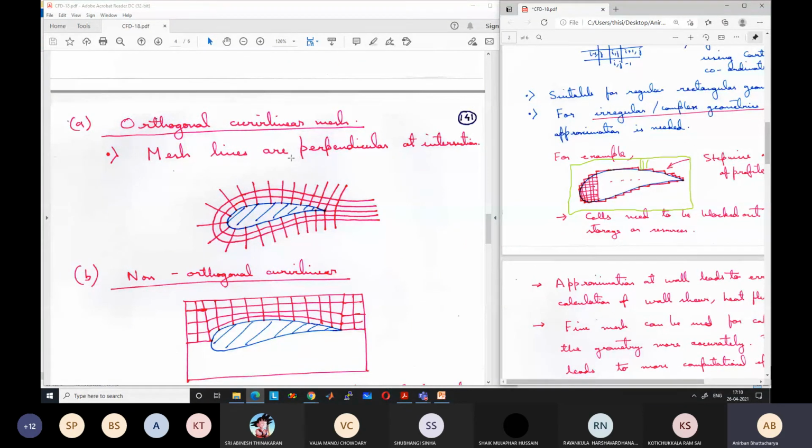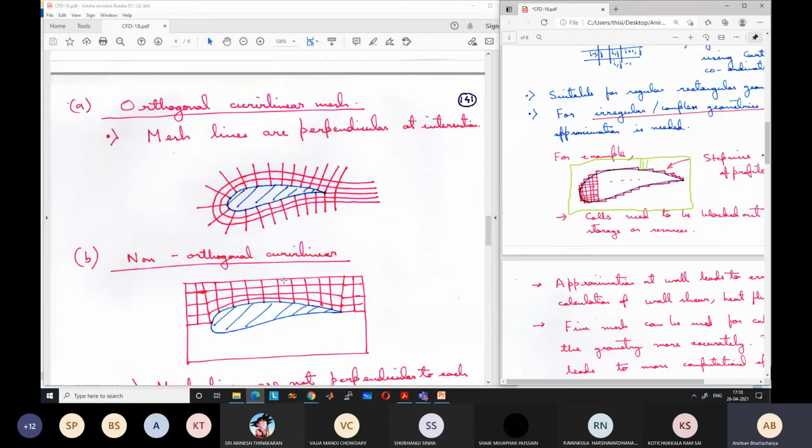For example, in this case, you can see that at the center here, some of the lines, like this line, for example, is not perpendicular to this line. So I have drawn these lines as horizontal, vertical lines, but these lines are curved lines. So the angle is not 90 degrees. Okay. So this is somewhat easier to generate as compared to this. Okay, non-orthogonal curvilinear is somewhat easier to generate.